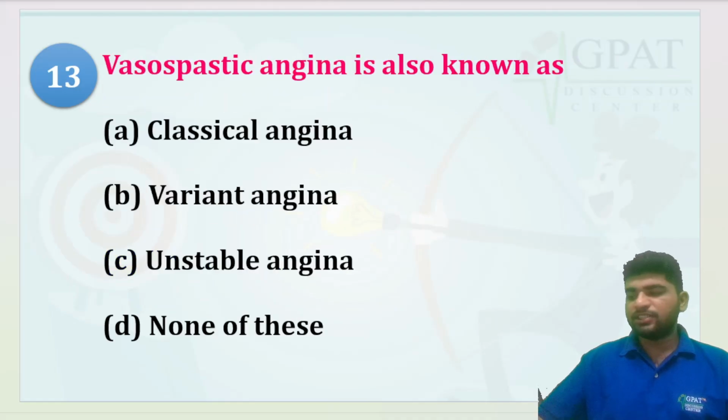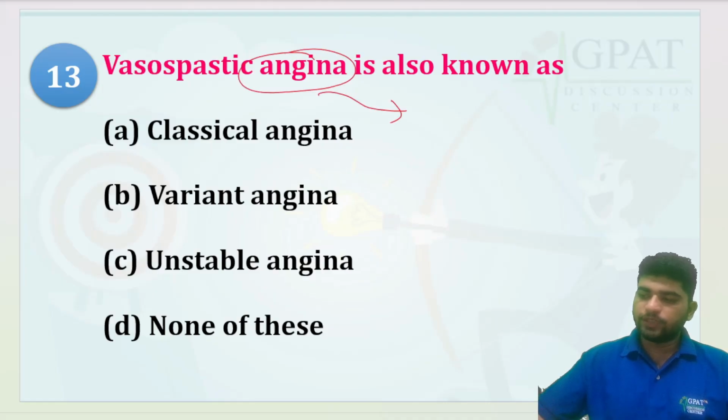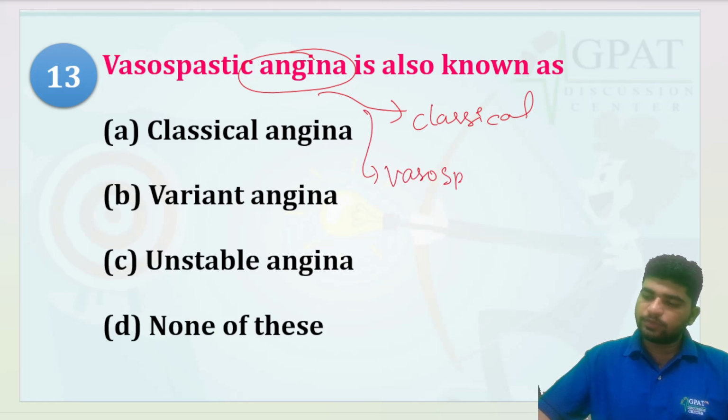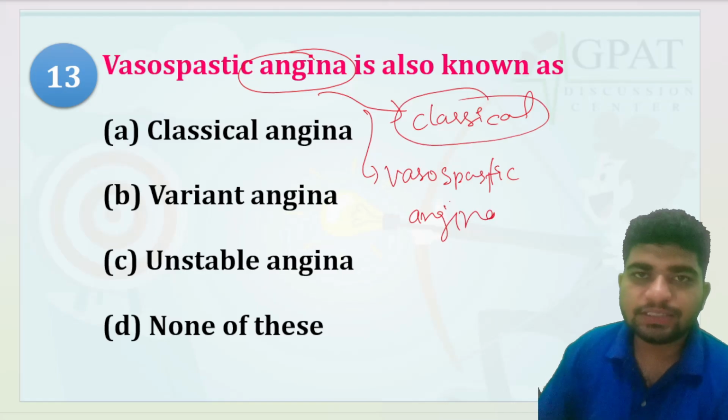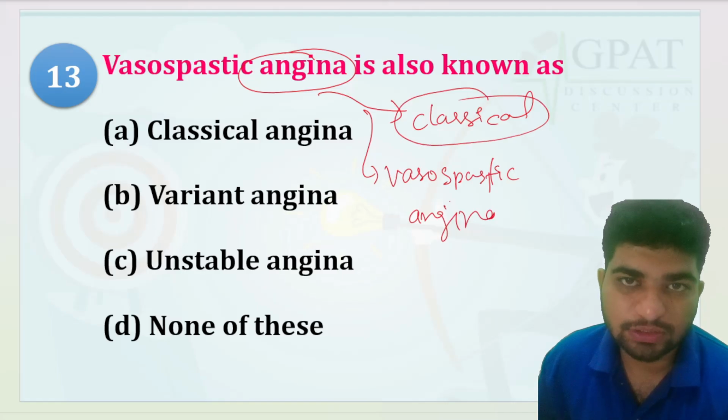Okay, sure. Next, verapamil. Yes, nice. Vasospastic angina. See, angina is of two types. First one is classical angina, and second one is vasospastic angina. Classical angina means there is atherosclerosis.